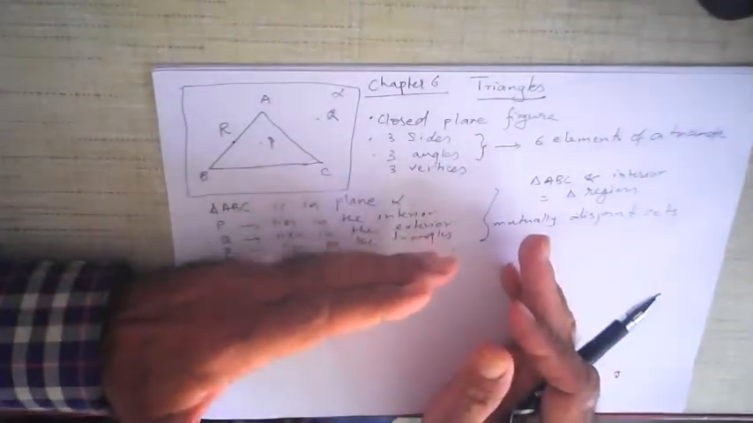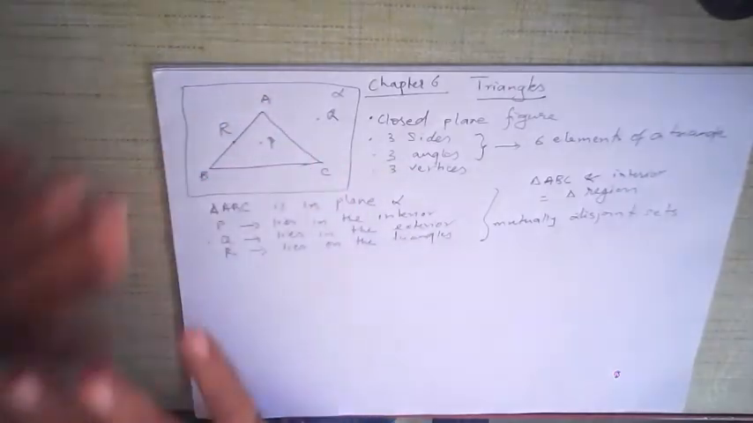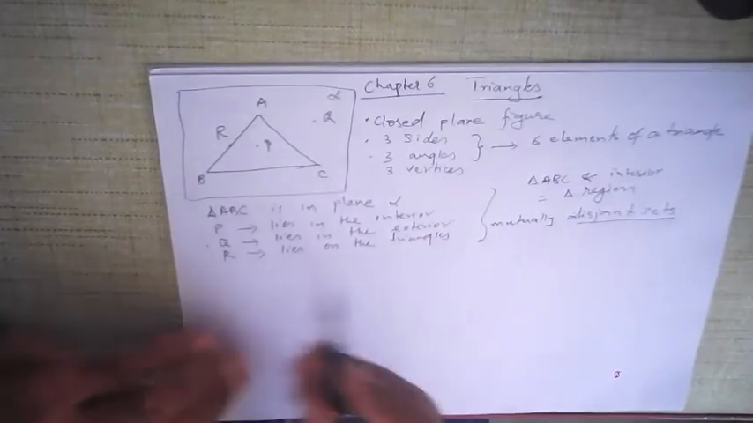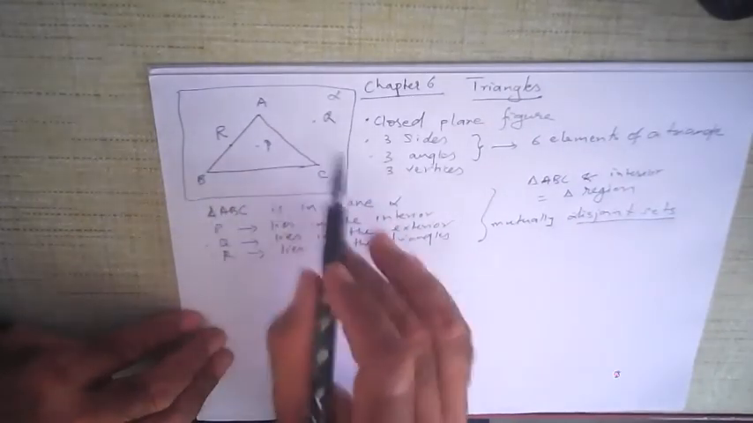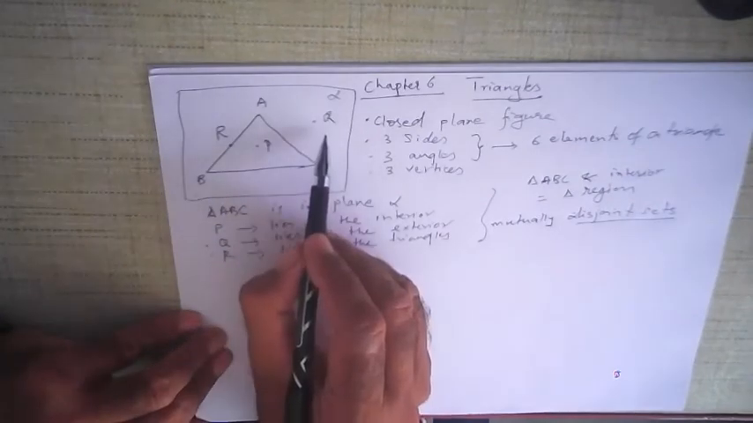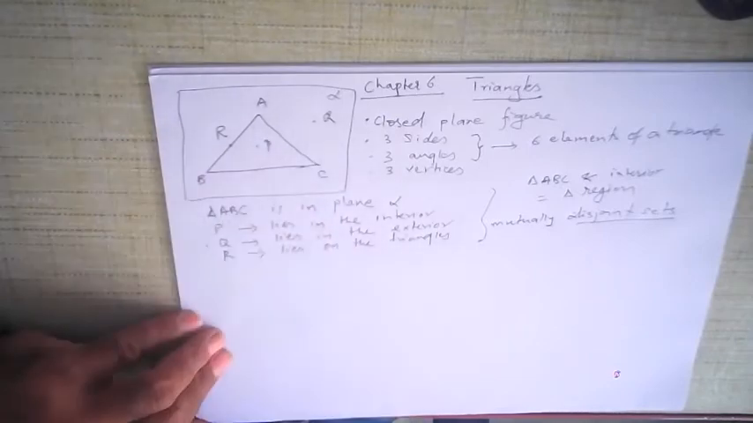Points which lie in the exterior, points which lie in the interior, and points which lie on the triangle. There is nothing common between them. Such sets are called disjoint sets. So a triangle divides the plane it is contained in into three mutually disjoint sets: the set of points in the exterior, the set of points in the interior, and the set of points lying on the triangle.